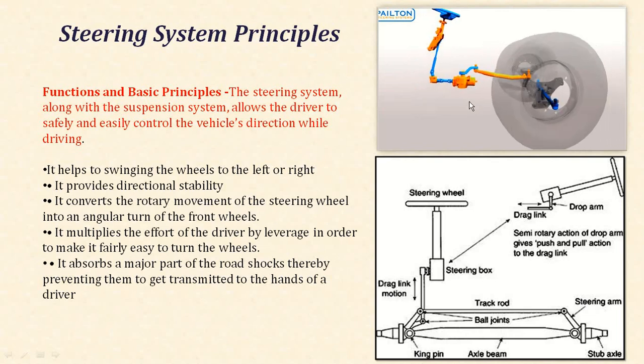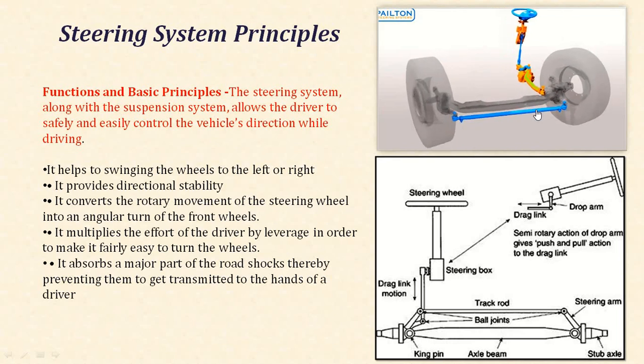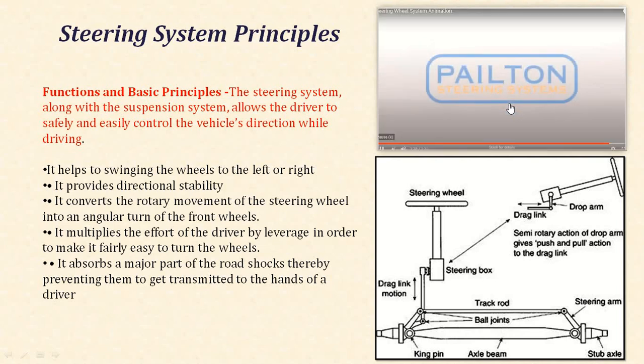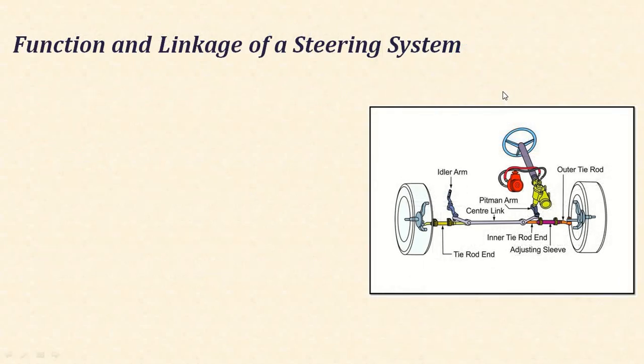Okay, so this is the basic concept or the principle of the steering system. Now, the function and linkages of the steering system.